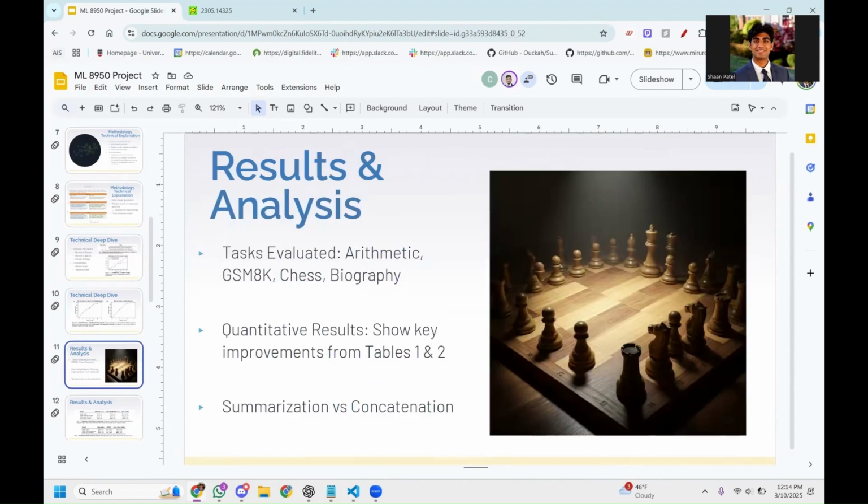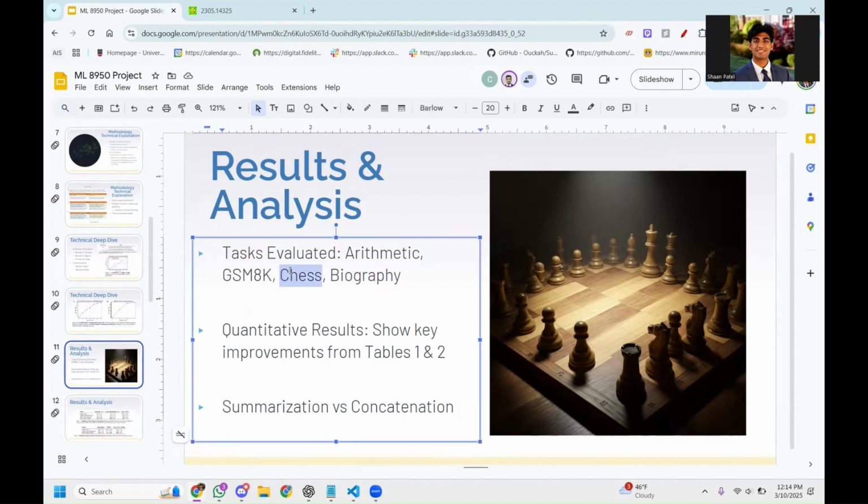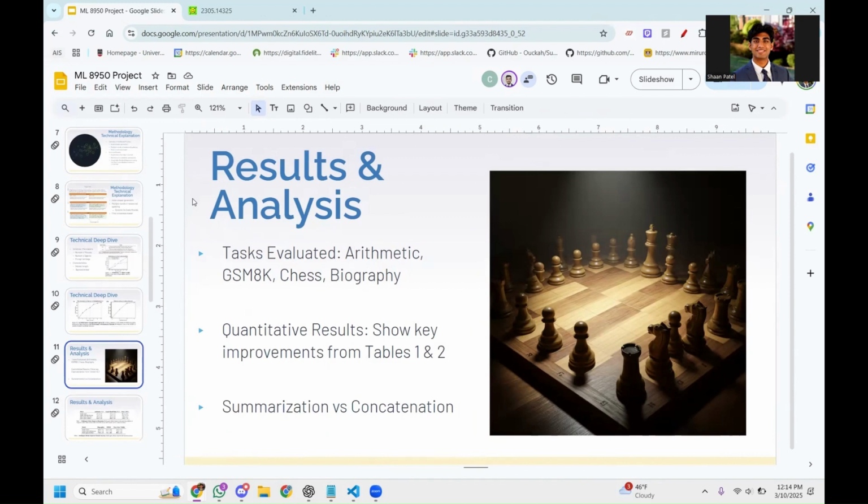So, the results and analysis. Basically, what we've looked at thus far is a chess data set and the math data set. The math data set, again, being that eighth grade arithmetic. But another data set that this paper looked into was biographies, actually validating not just accuracy, but memory and information recognition and recollection. So some quantitative results that we'll be going over are tables 1 and 2 within the paper, as well as the difference between summarization versus concatenation.